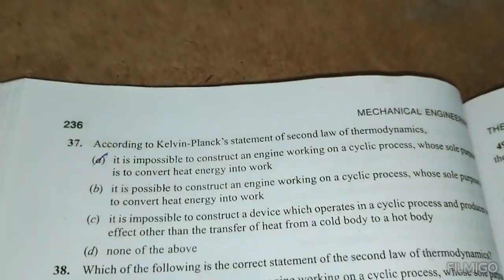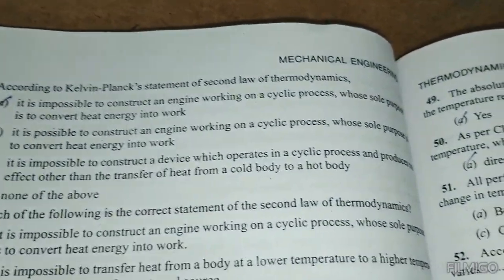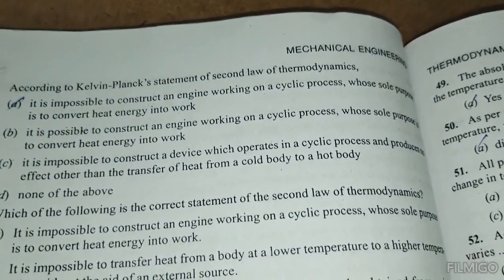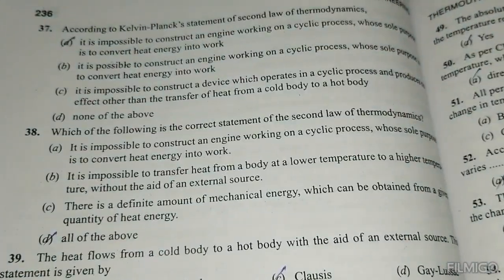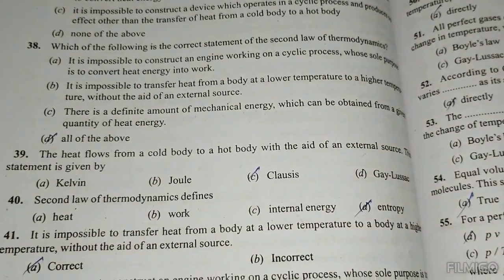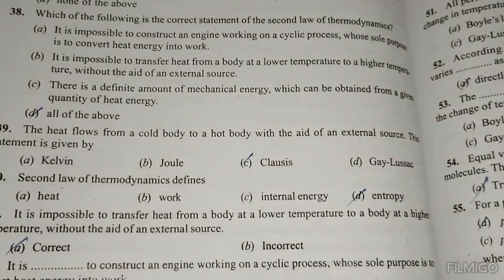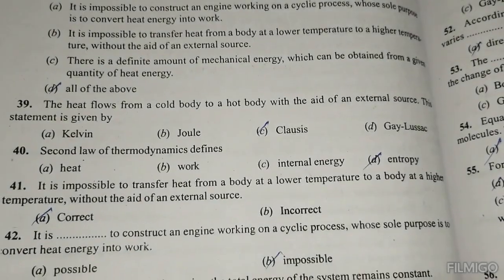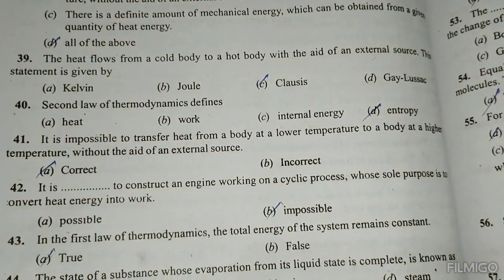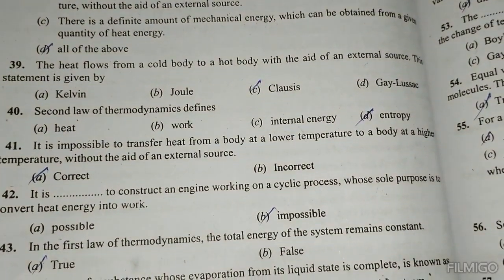According to Kelvin Planck's statement of the second law of thermodynamics, it is impossible to construct an engine working on a cyclic process whose sole purpose is to convert heat into work. Which of the following is the correct statement of the second law of thermodynamics? All of the above. Heat cannot flow from a cold body to a hot body without the aid of external sources. This statement is given by Clausius. The second law of thermodynamics defines entropy. It is impossible to transfer heat from a body at a lower temperature to a body at a higher temperature without any external source.